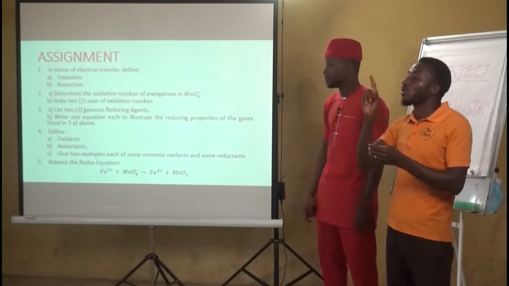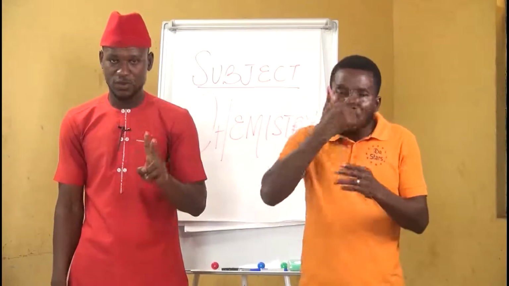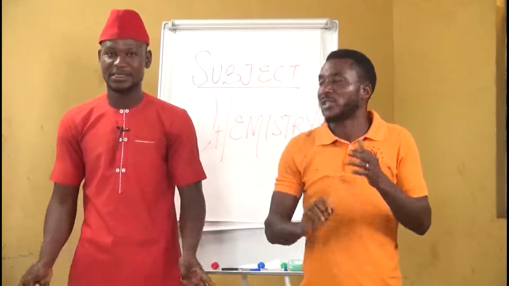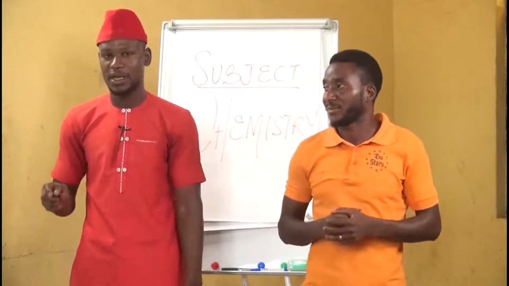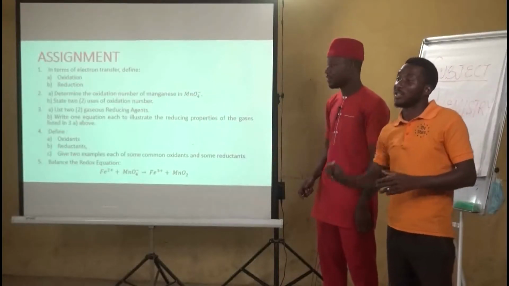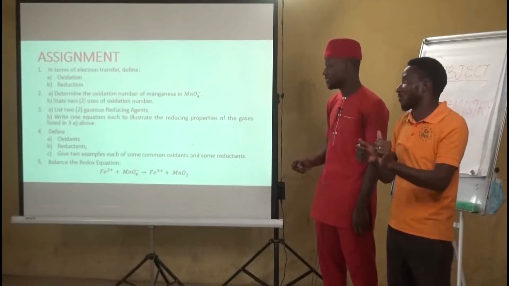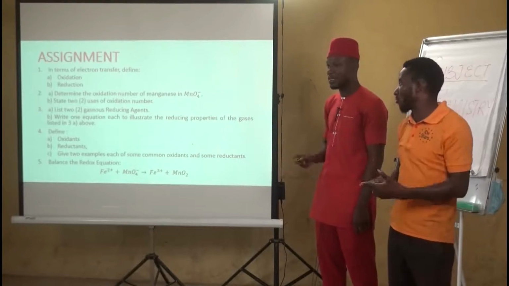Question 3a, list 2 gaseous reducing agents. Give 2 examples of reducing agents that are gases. And B, write 1 equation each to illustrate the reducing property of the gas listed in 3a above.